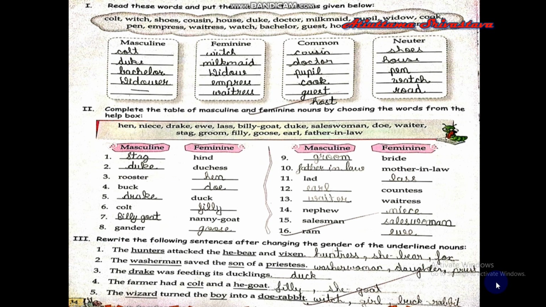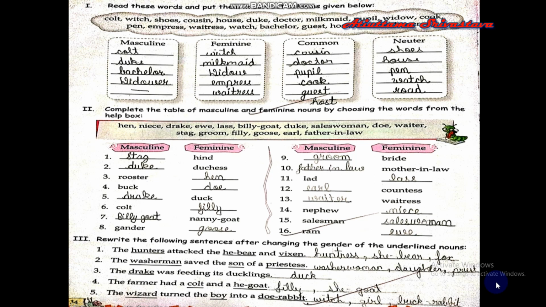Now we come to the next page, and here some words are given and you have to place them in the correct column. The words are colt, witch, shoes, cousin, house, duke, doctor, milkmaid, pupil, window, cook, pen, empress, waitress, watch, bachelor, guest, host, road, widower. So these are the words. Now start putting them in the correct column.